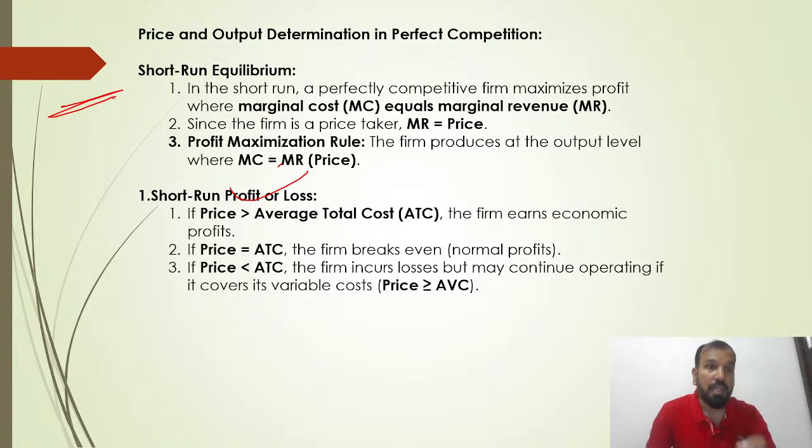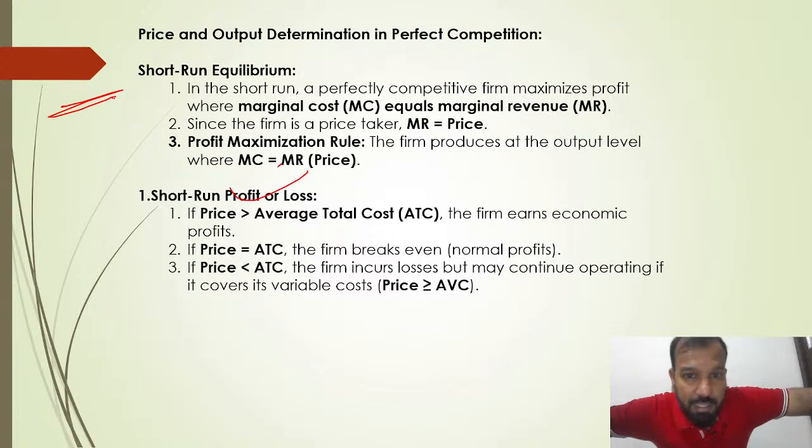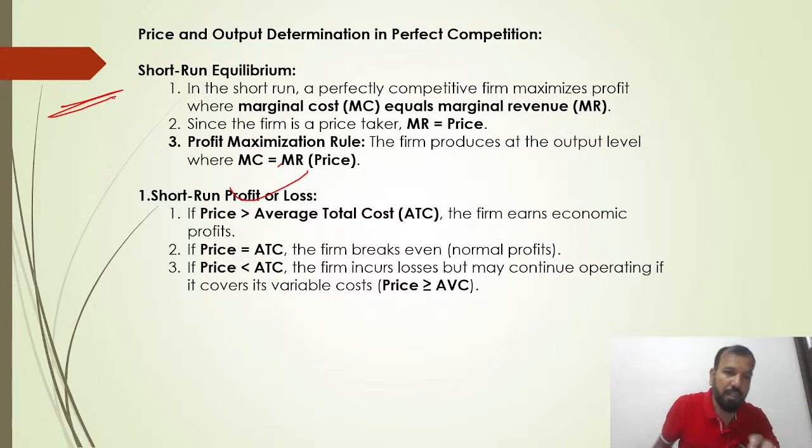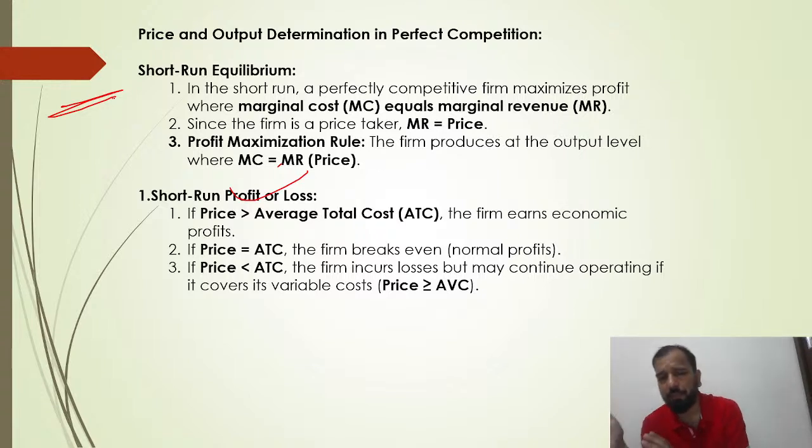For short run profit or losses: if the price is greater than the ATC, firms earn economic profit. Price is more than the ATC, firms earn economic profit. Price equal to the ATC, the firm reaches the break-even point. If the price is less than the ATC, the firm incurs losses but may continue operating if it covers its variable cost. If the price is less than the average total cost, firms will try to keep operating as long as they cover their variable cost. But at one point of time, it will not recover the variable cost. You have to shut down your business.